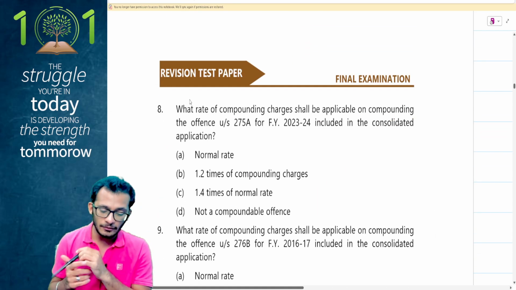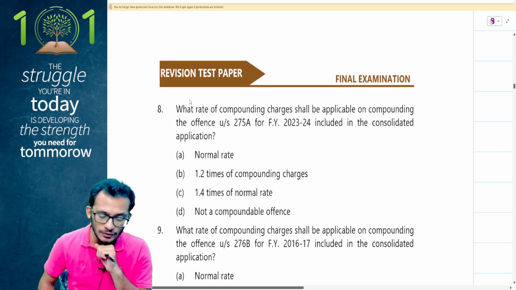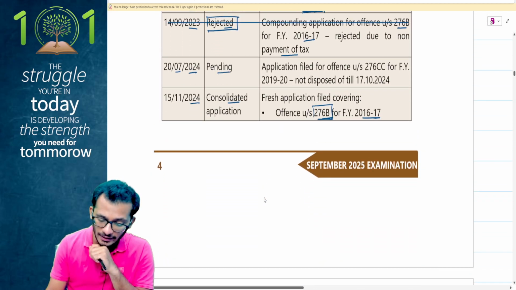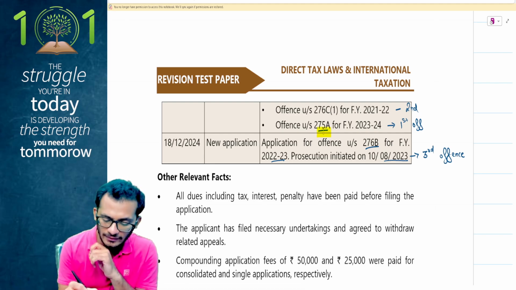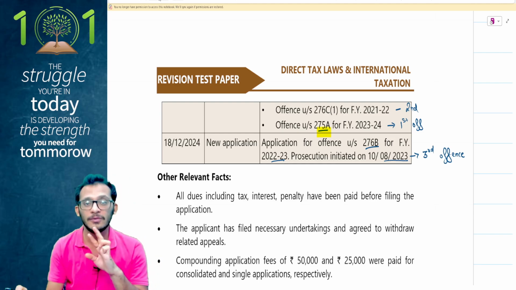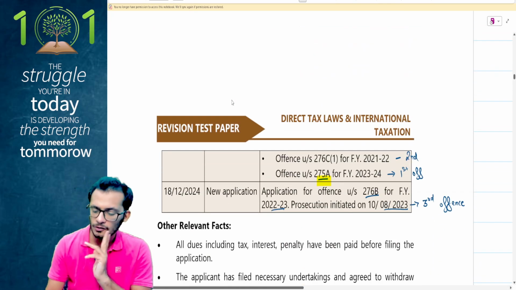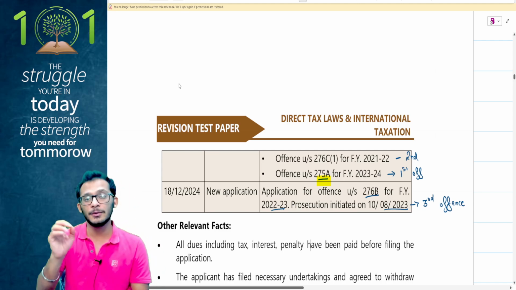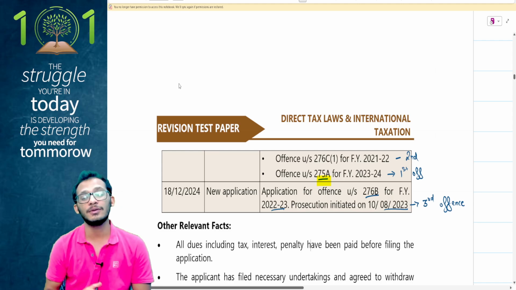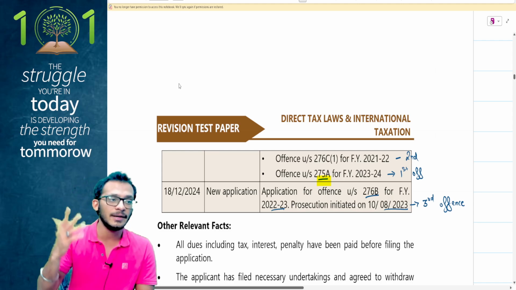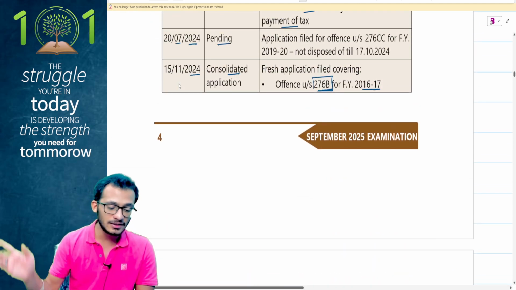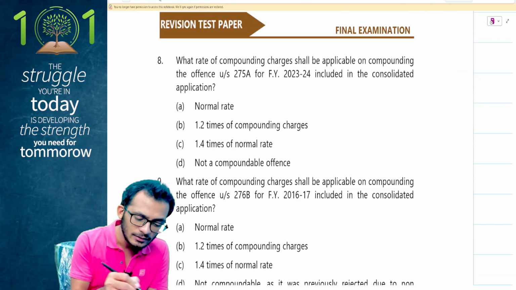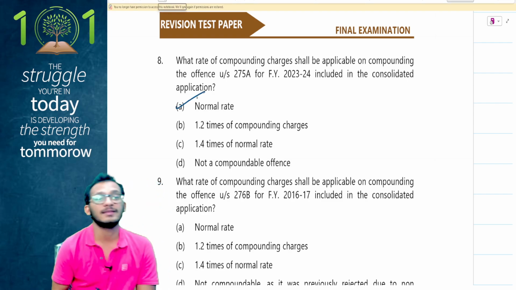Question number 8. What is the rate of compounding charges which will be applicable on compounding the offence of 275A included in the consolidated application? People, looking at 275A, it looks like the first default, and because it is the first default, I am eligible to pay the normal compounding charges. Also, there is a separate condition which we would have discussed. When a prosecution is launched on you, you have to make the compounding application within 12 months, because if you make the compounding application post 12 months, then you have to pay an additional 50% fees. Since this is 23-24 and I have made the application in November 24, I am within 12 months, so normal charges would apply. I would not be penalized for anything else. So the answer is going to be A, normal rates are applicable.